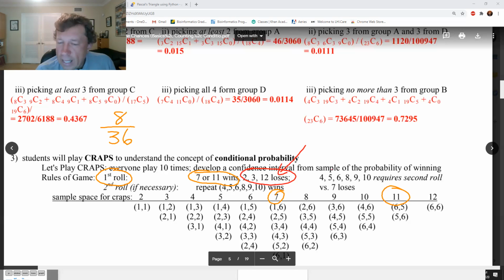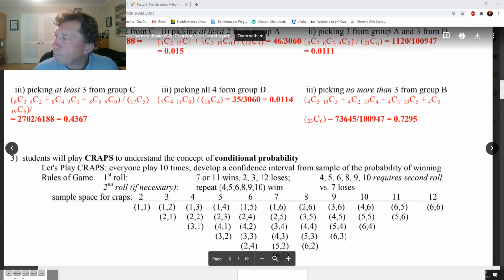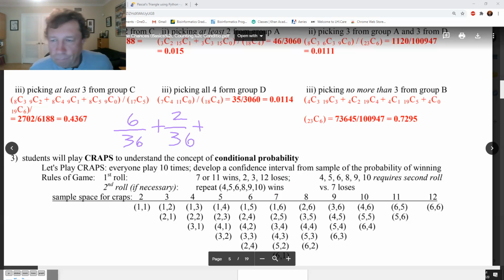Now, if you get a 4, 5, 6, 8, 9, or 10, those are called a point. And if you get those, the game changes. So at first, the 7 is your friend, and then it turns on you. So this is what we got. If you roll a 7, you win. There's a 6 out of 36 chance you win right away. Or an 11, you would win right away.